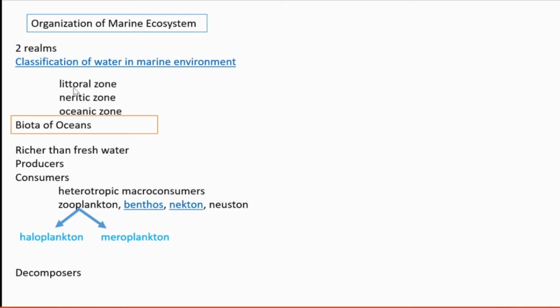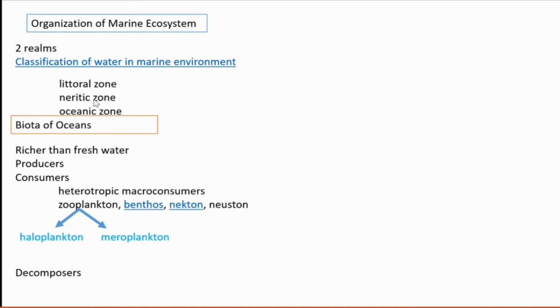Littoral means what? Littoral zone is the marginal zone. We already learned in the freshwater ecosystem that littoral means the marginal. So here also it's a marginal zone. In the case of the ocean, one difference exists. Marginal zone means there is high tide and low tide. Vēliyēṟṟam, vēliyiṟakkam. High tide and low tide is there. And the littoral zone is that zone experiencing this high tide and low tide. That area of the marine environment is called the littoral zone.